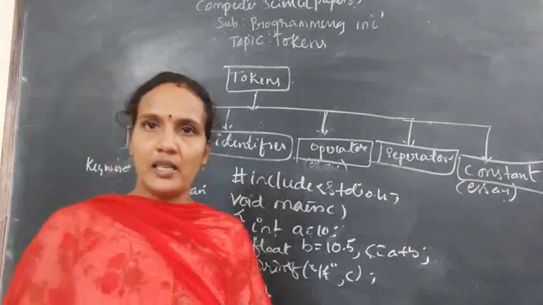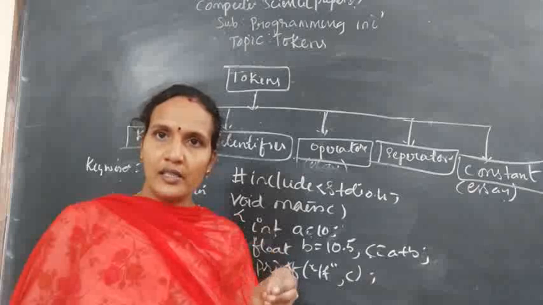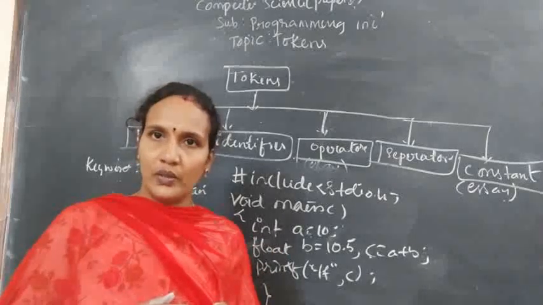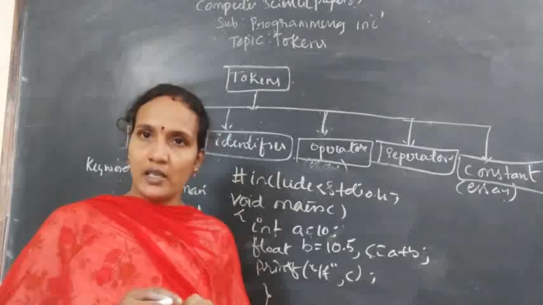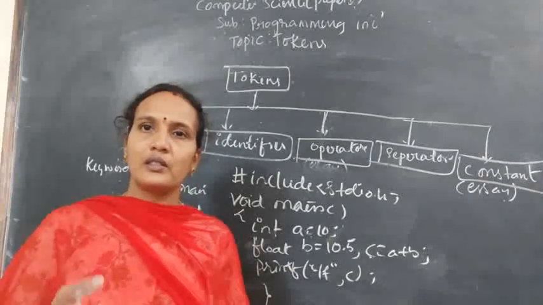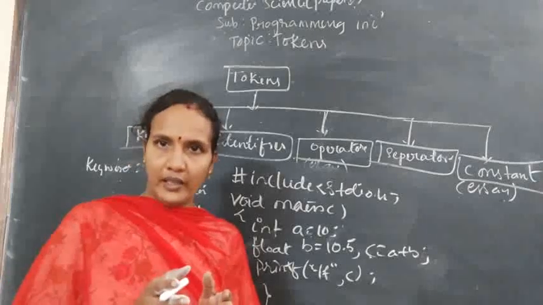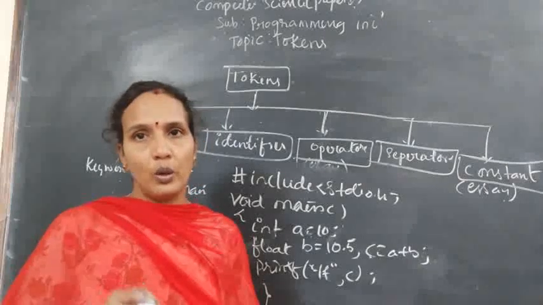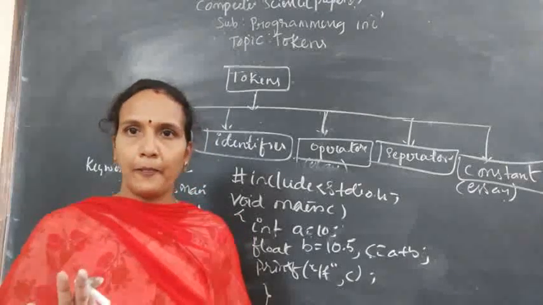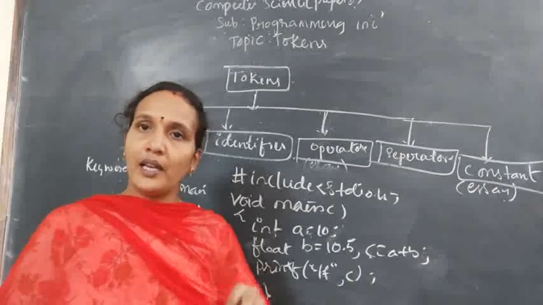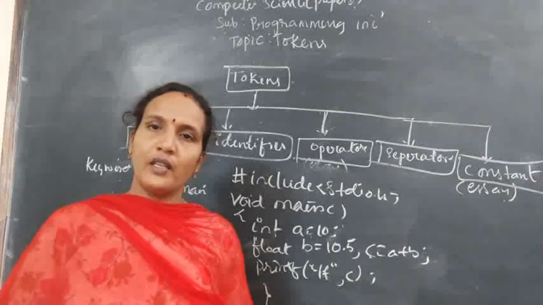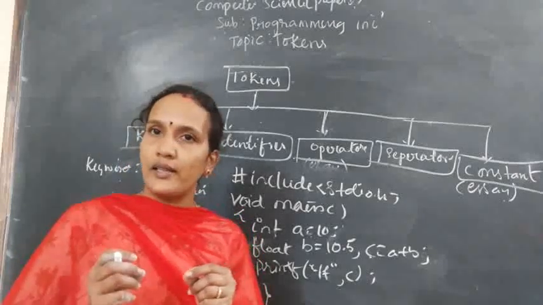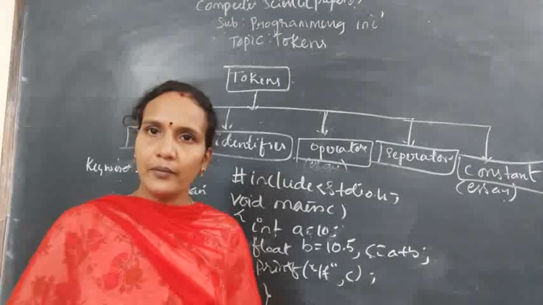You are stitching a dress, for example. When you are stitching a dress, or when you are taking a dress, what will you get in the dress? Cloth, thread, buttons, extra cottons and all, whatever you get in that, each and everything is called a token of that shirt or dress. So you are writing C programming. In that program, whatever you have, each and everything is called a token. Clear? Understood, all of you?